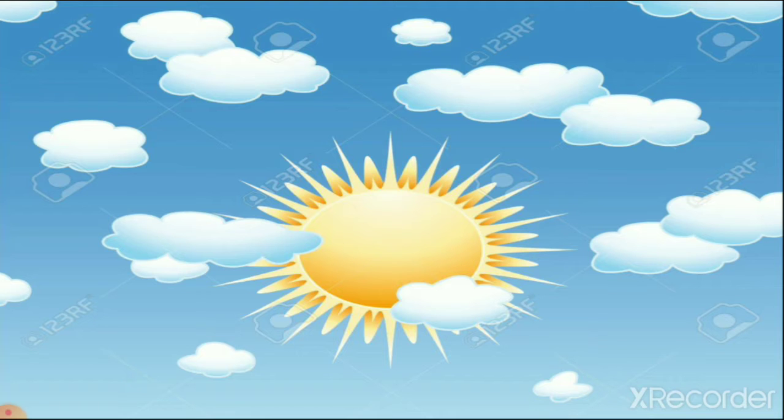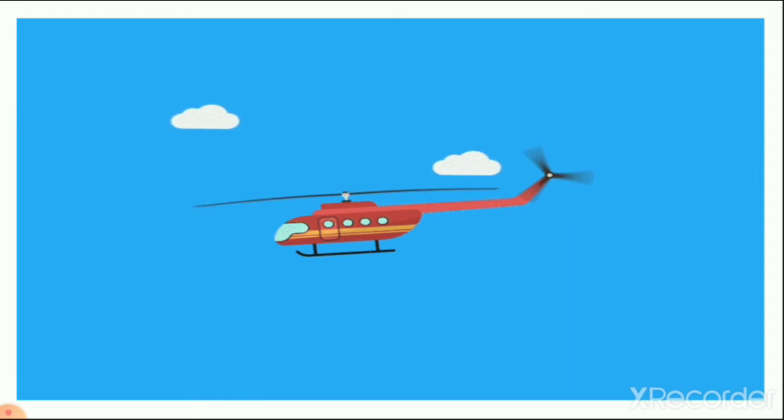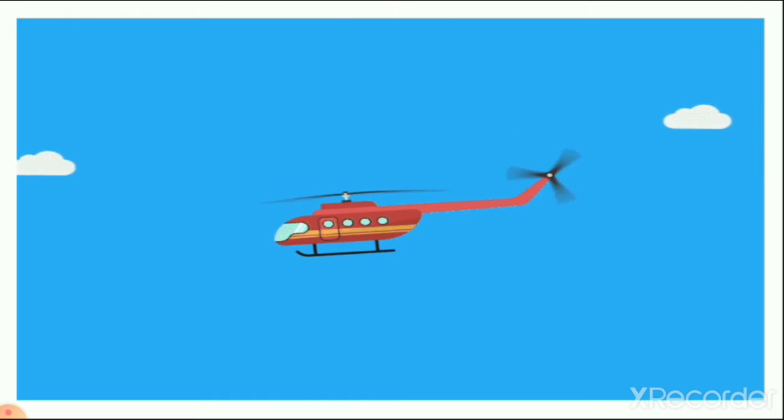So in the previous lecture we see the picture of sun. Now quickly revise and give the answer: is the sun a natural thing or man-made thing? It is a natural thing. Then we see the picture of helicopter. We see it in the sky. So is it natural or man-made? It is man-made, right? Then we see the rainbow in the sky. Is it natural or man-made? We can draw a rainbow, but we cannot make a rainbow in the sky because it is a natural thing, right?